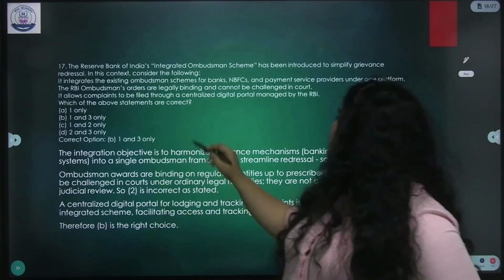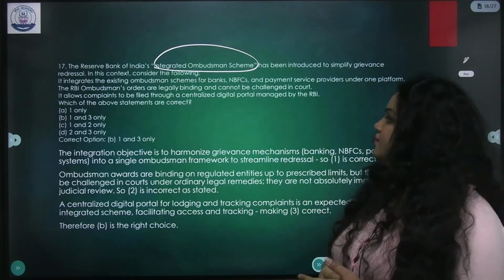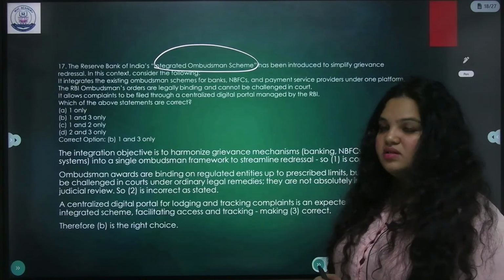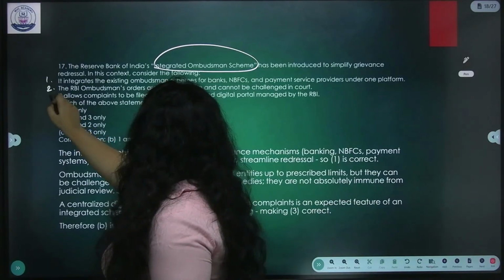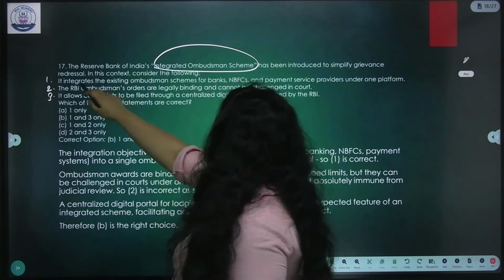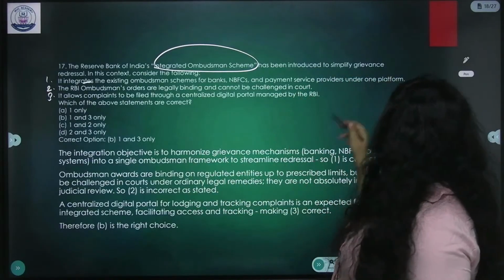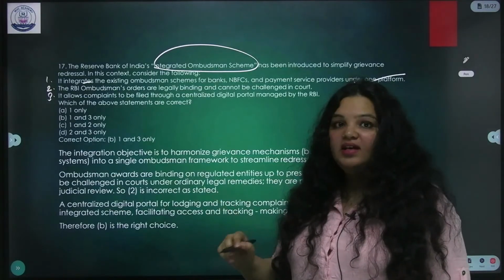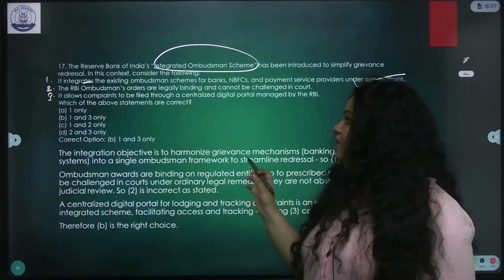Now, Reserve Bank of India's integrated ombudsman scheme. You know what an ombudsman is, right? It's a grievance redressal scheme. Now, regarding this, it integrates the existing ombudsman schemes for banks, NBFCs and payment service providers under one platform. Yes, this was a very big problem also. Everything had a different ombudsman scheme and a different hierarchy. Now, all of them are united.